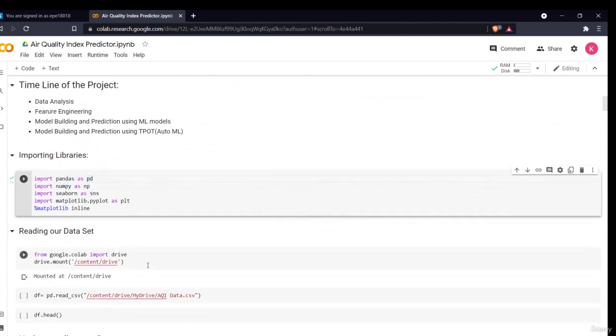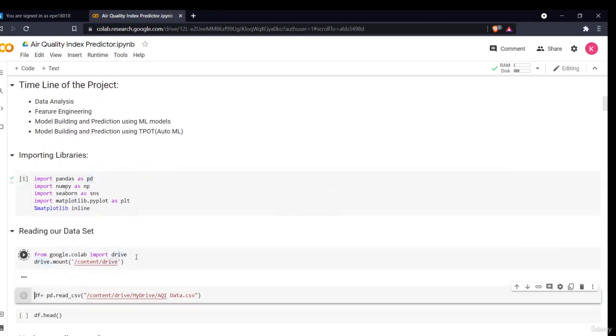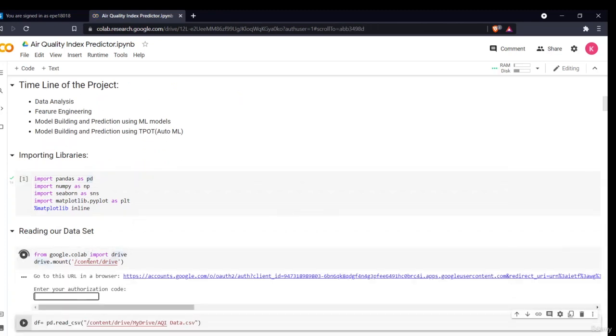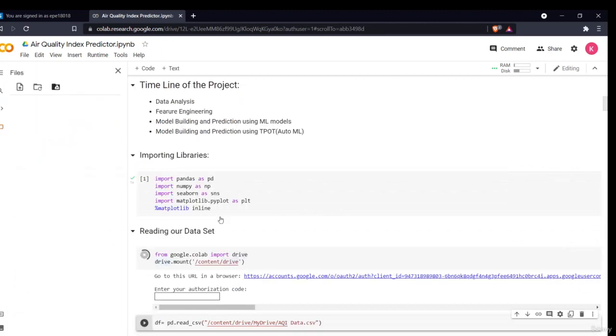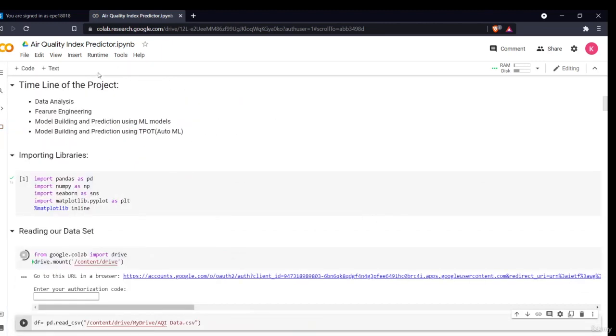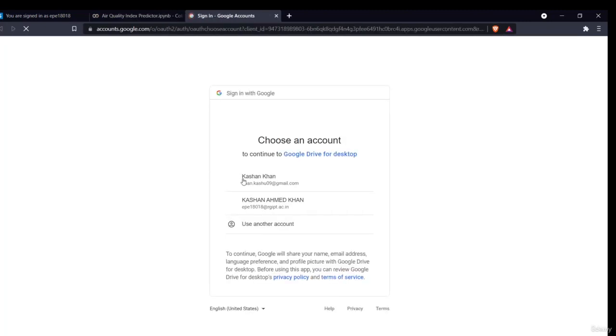So now in our Google Colab environment, we'll import our file. To import the file in the Google Colab environment, you first have to upload your file to your Google Drive, then mount your drive. You can get this command by clicking this button here and it will give you the command. Execute it, then it will give you a link. You have to give the permission for that account.